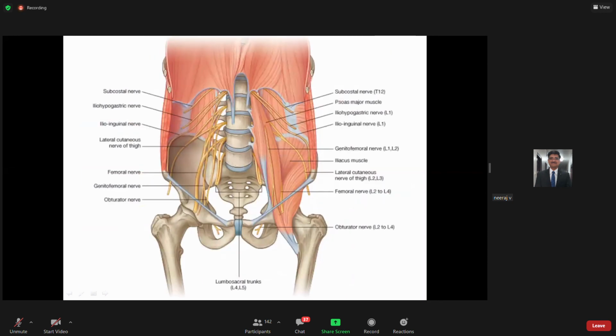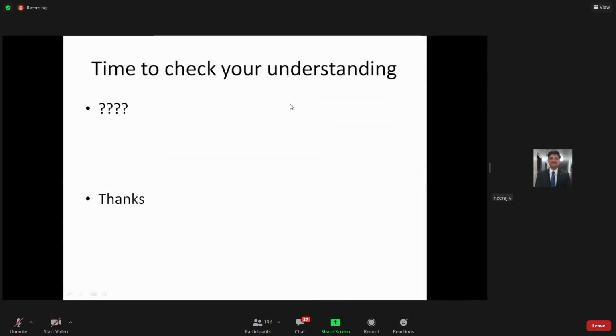This is a diagram which I took either from BD Chaurasia or maybe some UG textbook. I don't remember, but it is either from BD Chaurasia, or Inderbir Singh, or Vishram Singh. So these are the nerves you can see. First, here, this is the subcostal nerve. Then you have these nerves. In that way, we need to understand the arrangement of these nerves in relation to the posterior abdominal wall.